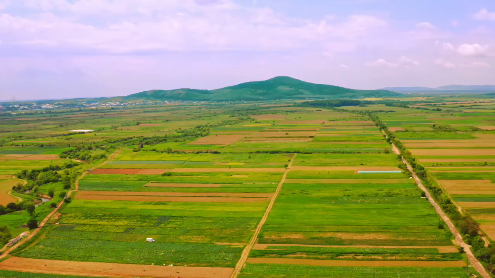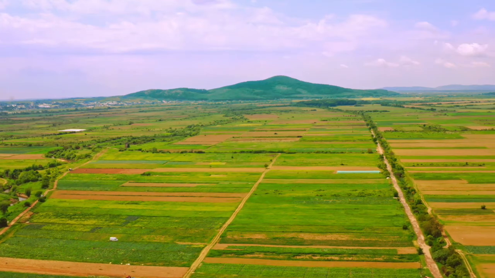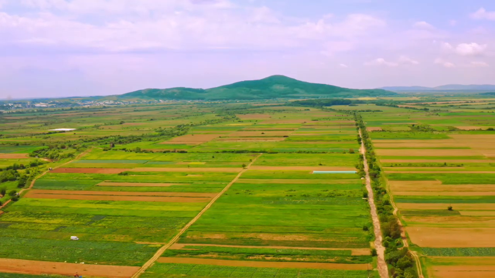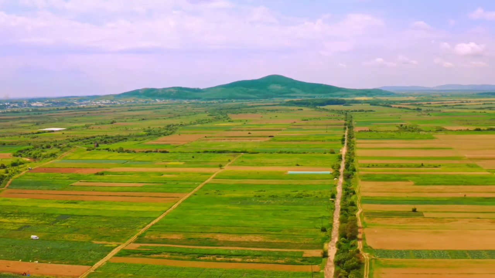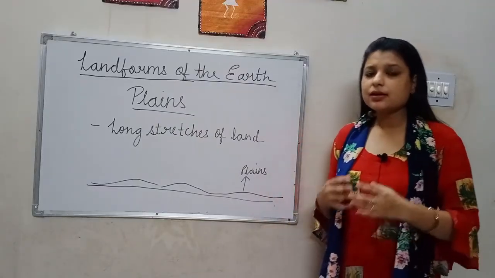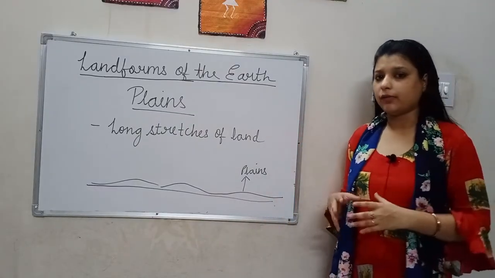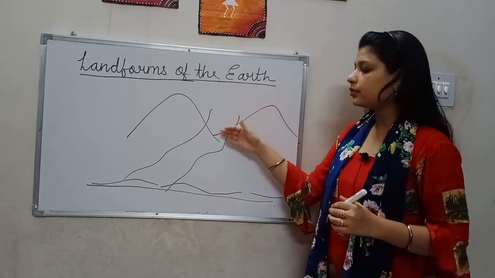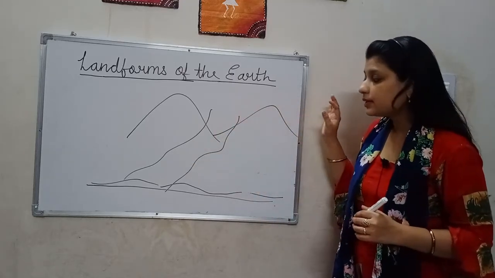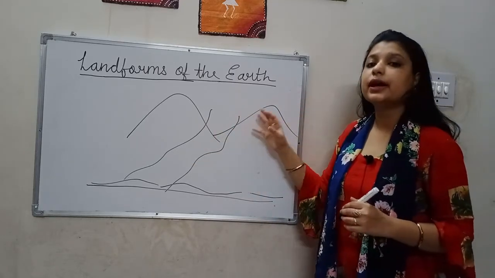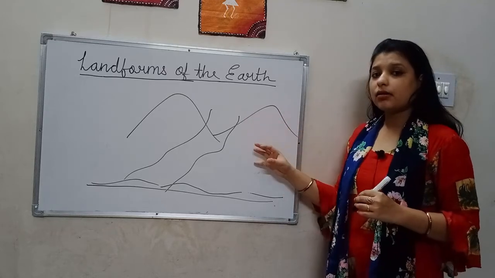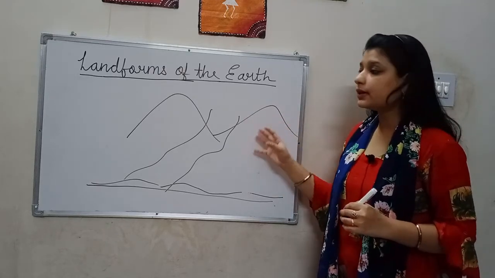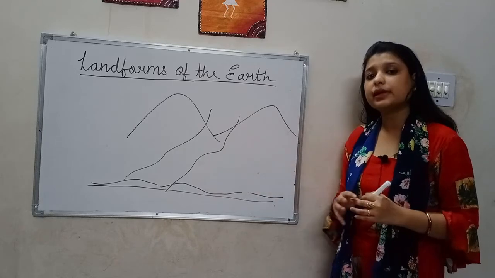Let's talk about plains. Plains are the long stretches of land. They are not more than 200 meters above the mean sea level. They are the land at lower level. Rains and rivers are flowing through them. The mountains get eroded, and along with that they carry sand, salt, stone and silt and deposit them, and this is how plains are formed.